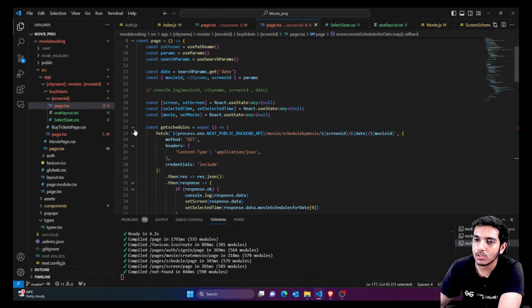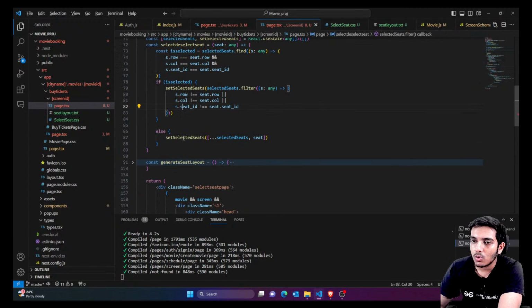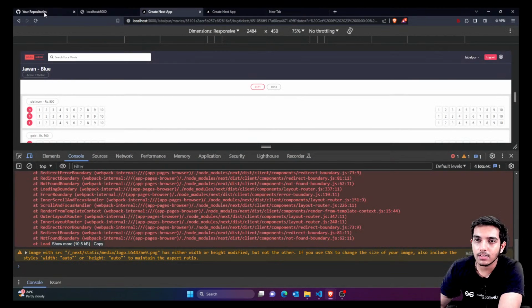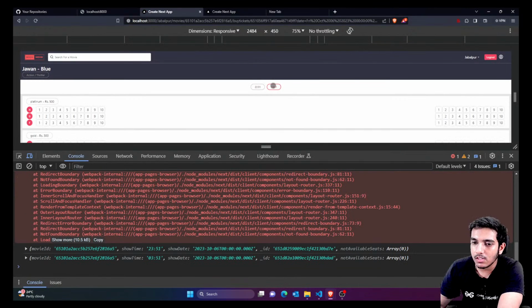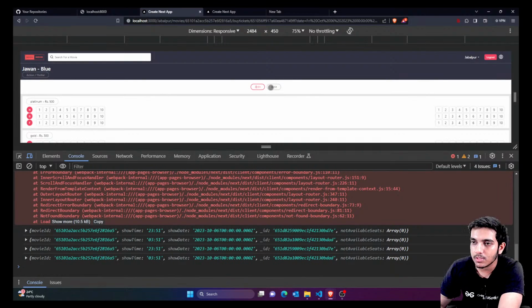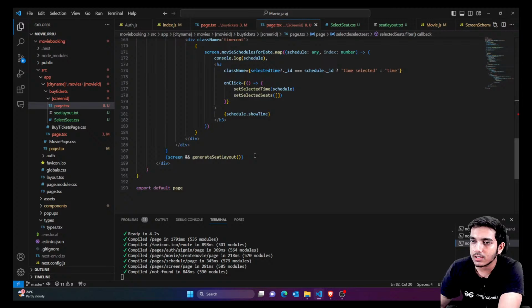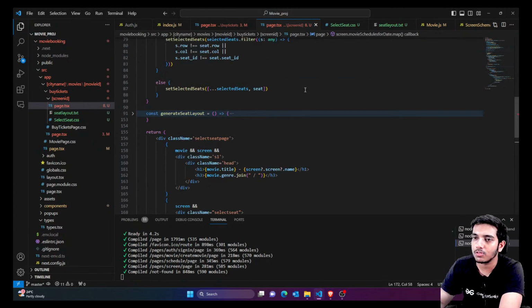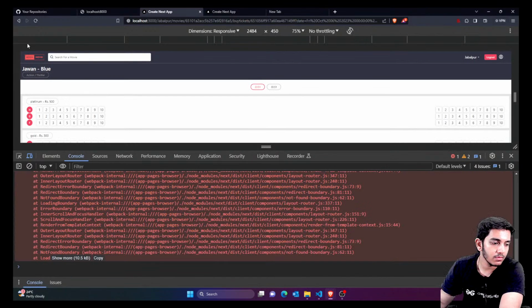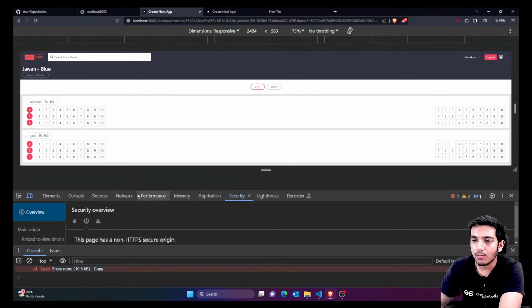Okay, anyways, let's first check if it's working properly, then we are going to continue. So guys, right now if I select this time, you can see this time is selected. If I select this one, this time is selected. So you can see it's working fine. And now let's remove this time, that part is also working fine. So you can remove this from here. All right, so at the end you can see everything is fine.